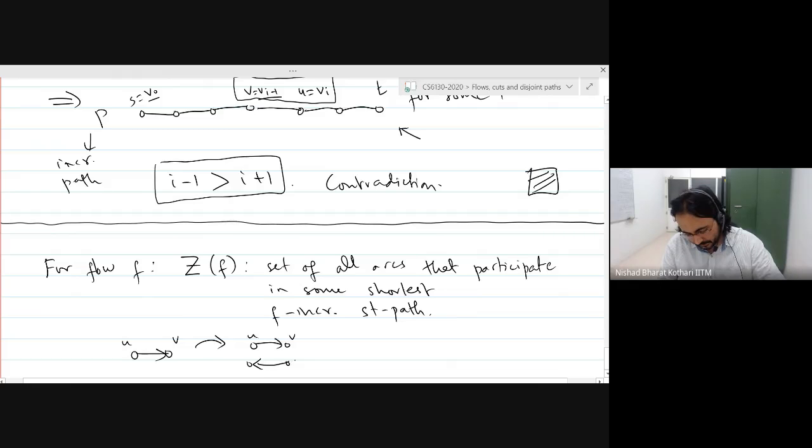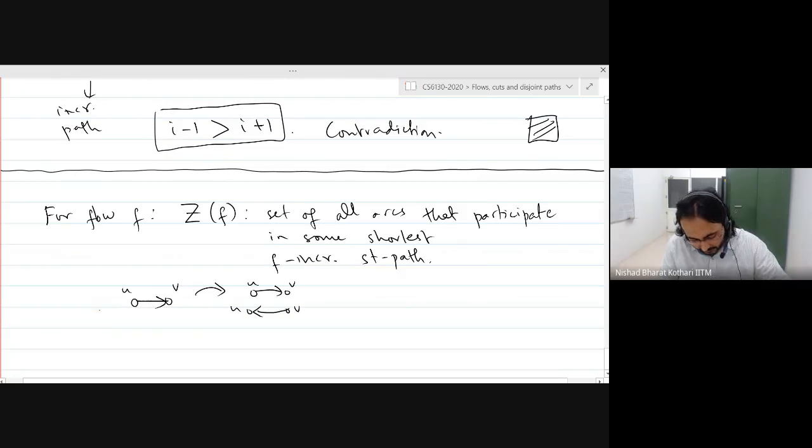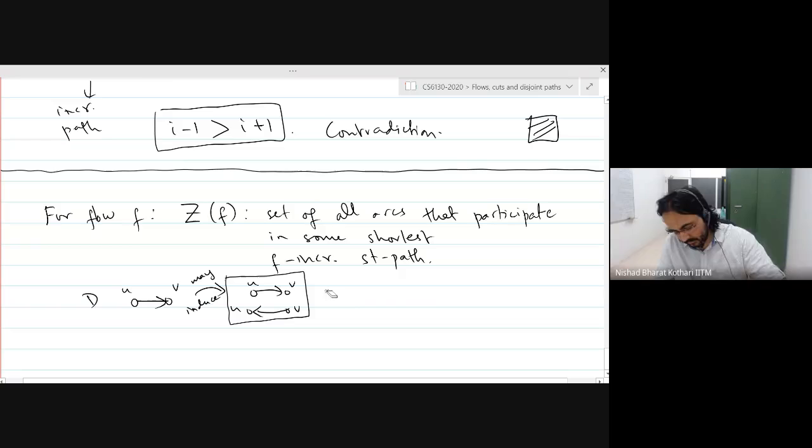And it could be both. So this is worth keeping in mind, that in the original digraph, such an arc may induce either of these two arcs or both of them in the auxiliary digraph.